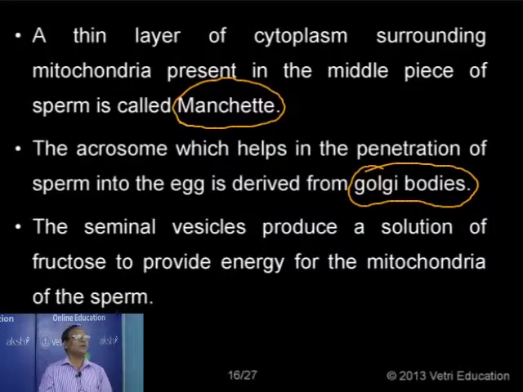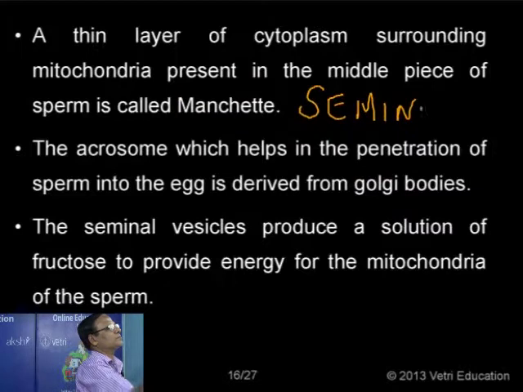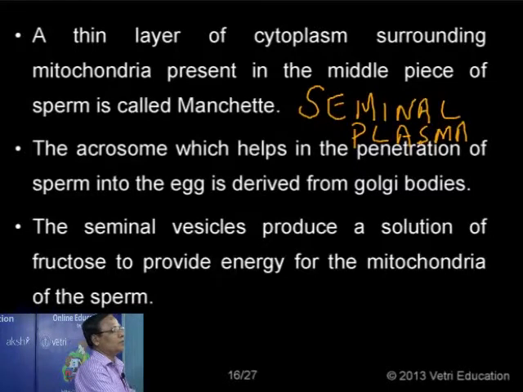Normally the male reproductive system is associated with a number of glands: prostate gland, seminal vesicles, Cowper's glands, bulbourethral glands. The secretion of all these glands together is called seminal plasma, in which the sperms are floating.